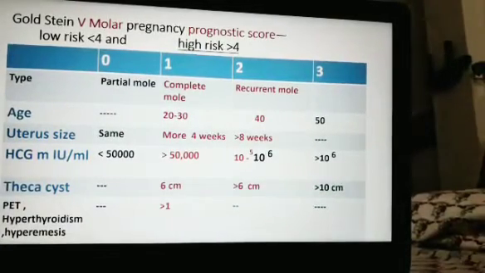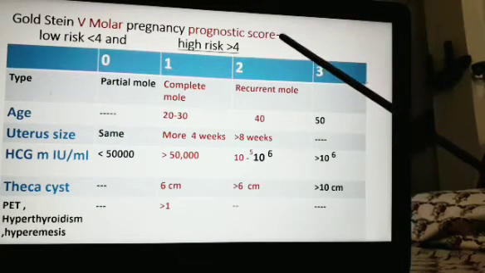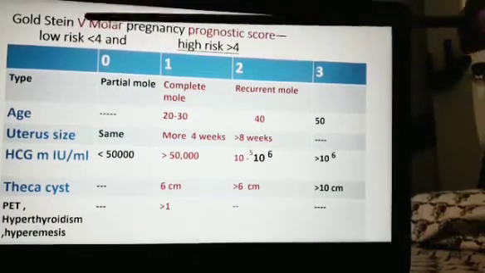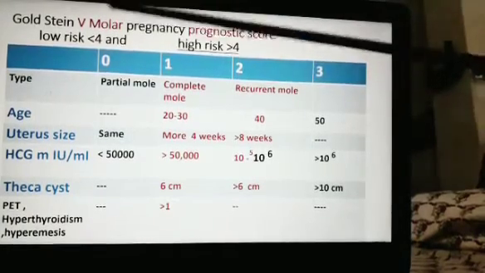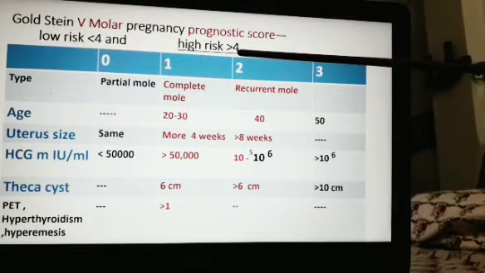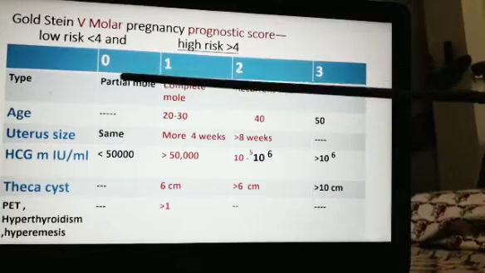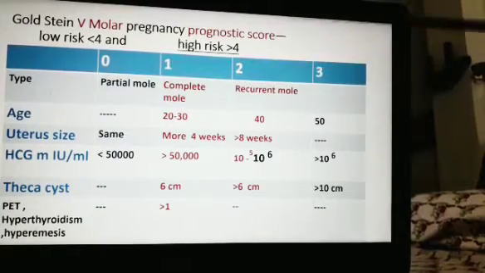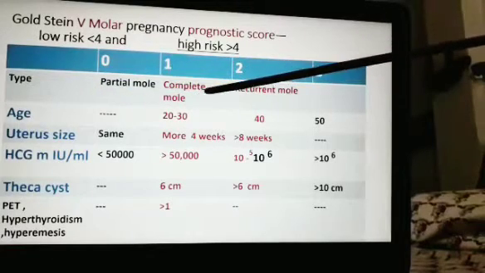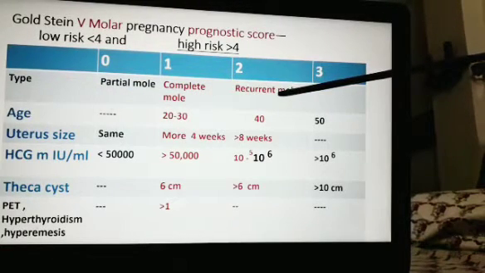This is the Goldstein vesicular mole pregnancy prognostic score. It is a score system to identify the prognosis. What is it for? For vesicular mole. It can be low risk, less than 4. It can be high risk when the score is more than 4. Here it starts from 0 and ends with 3. Various types can be partial mole, complete mole or recurrent mole.